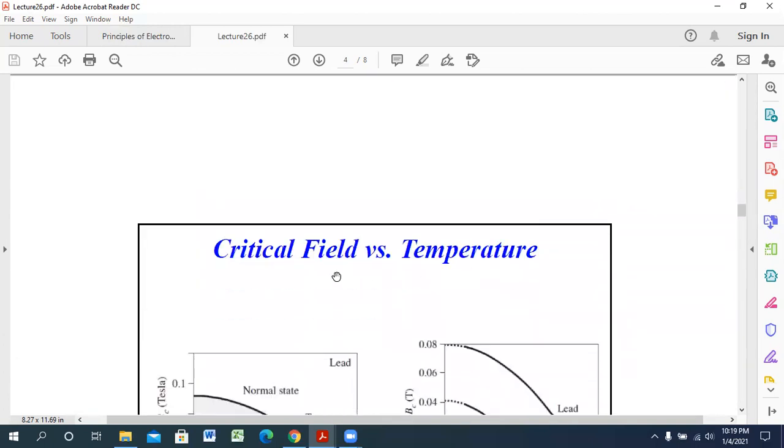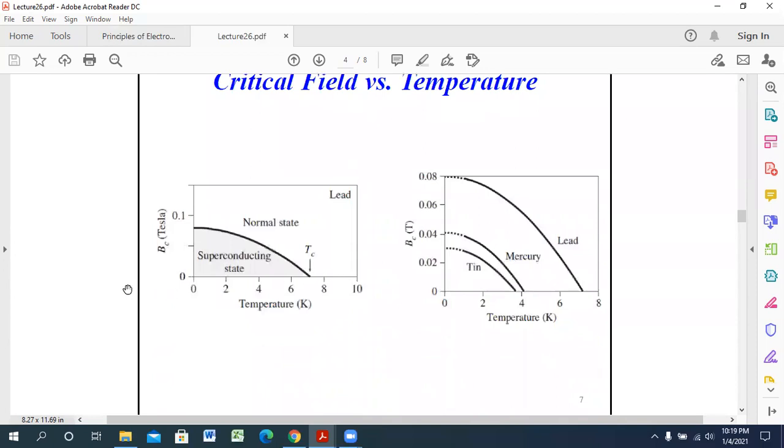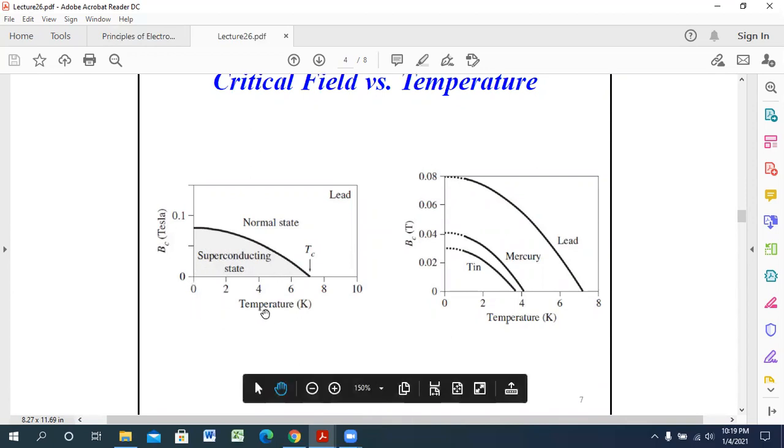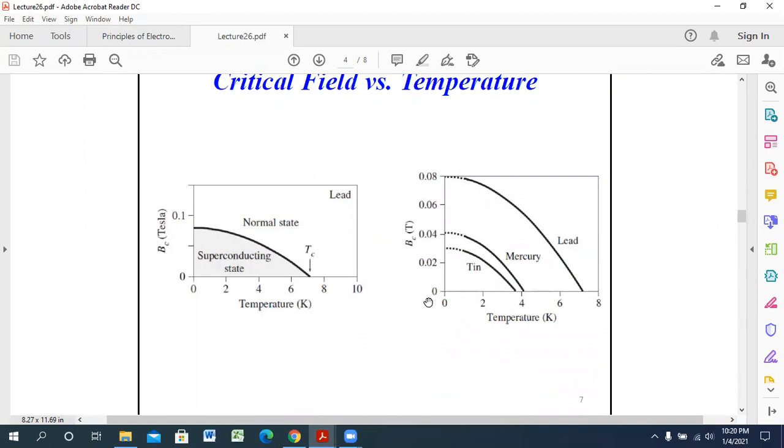The next one is critical field versus temperature. This one is the critical field for the superconducting state, and with respect to temperature, it gradually decreases. This one is for lead, and there are a few examples for mercury and tin. The pattern of the curve is the same.